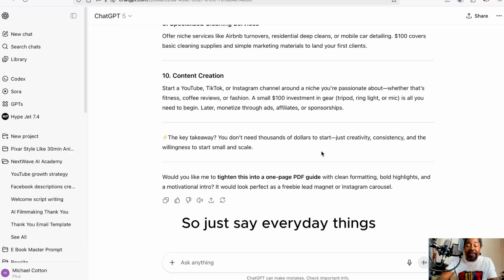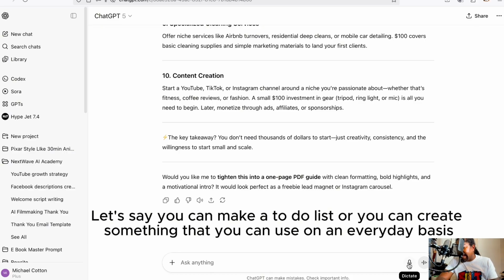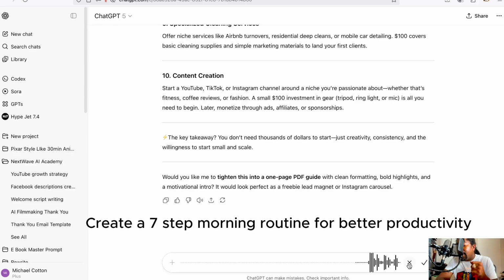So just say everyday things. Let's say you can make a to-do list, or you can create something that you can use on an everyday basis. Create a 7-step morning routine for better productivity.